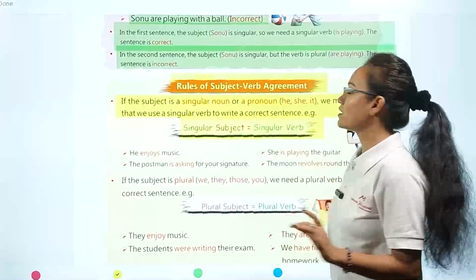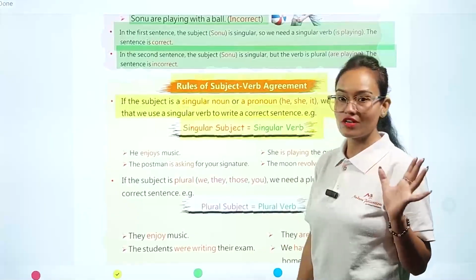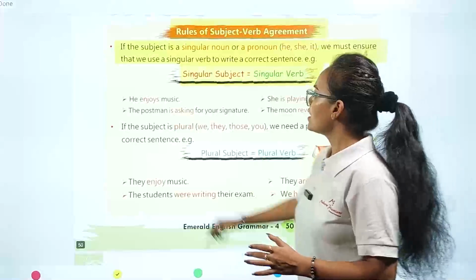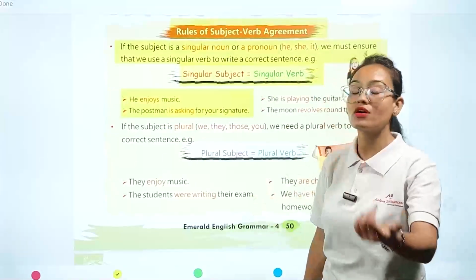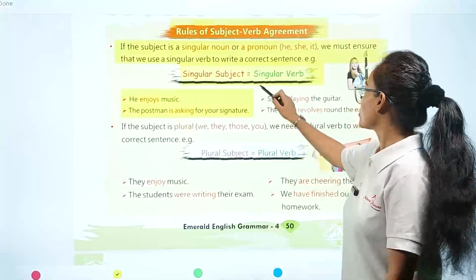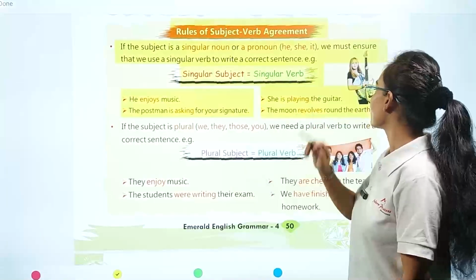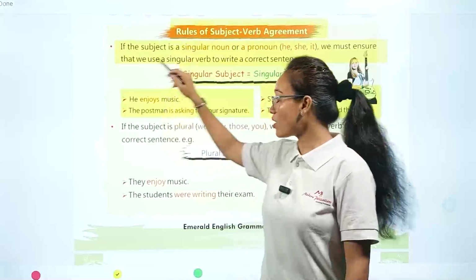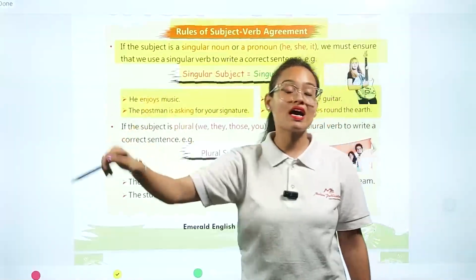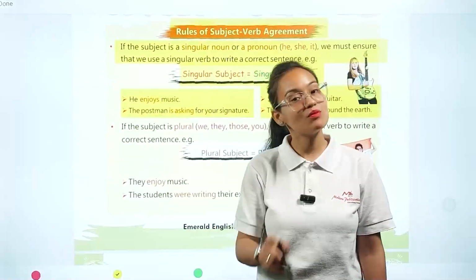Remember this thing. Example: he enjoys music. The postman is asking for your signature. She is playing the guitar. The moon revolves around the earth. In all these four sentences, we have a single noun word or single pronoun word.